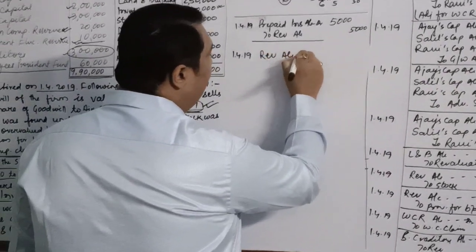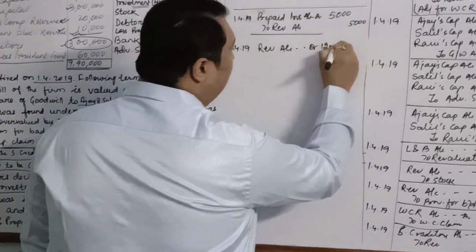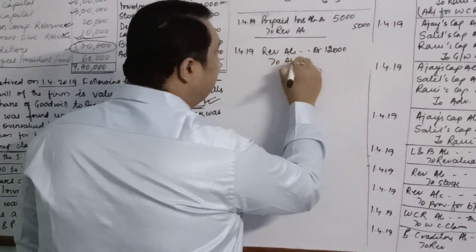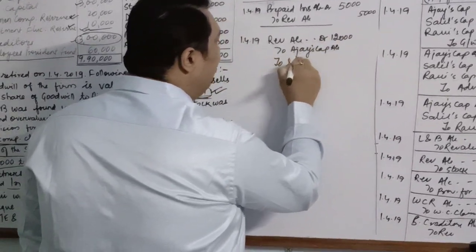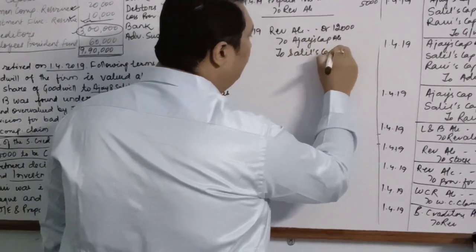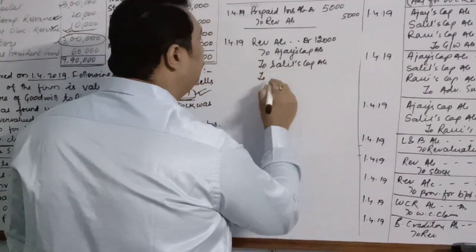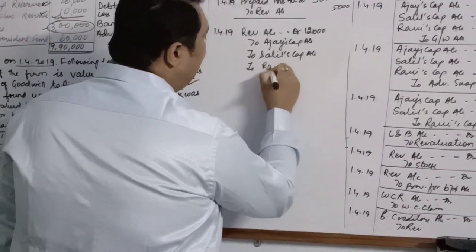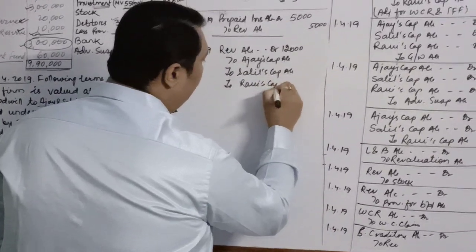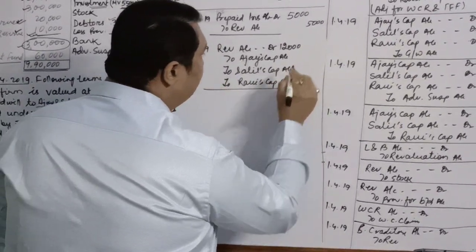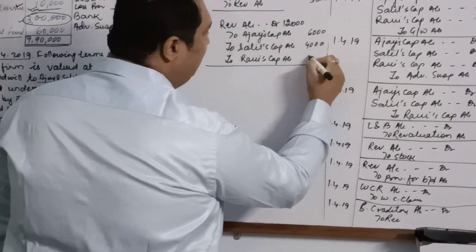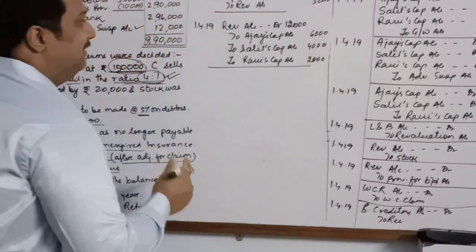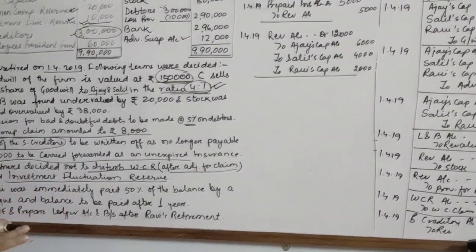You will pass the entry revaluation account debit 12,000 to Ajay's capital account, to Salil's capital account, and to Ravi's capital account. Now children, this will be distributed in the old ratio, so 6,000, 4,000 and 2,000. Now we have got the profit on revaluation.